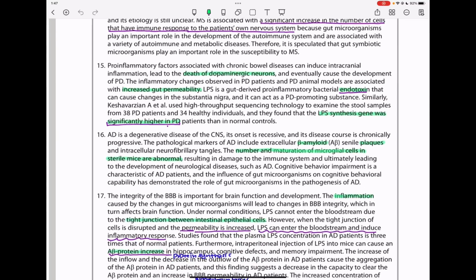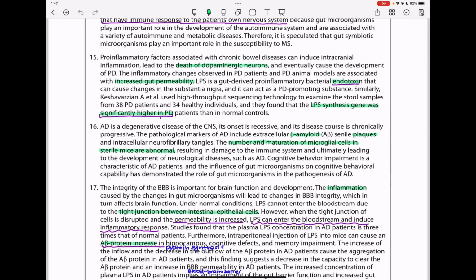In paragraph 16, Alzheimer's disease is a degenerative disease of the central nervous system. Its onset is recessive, and its disease course is chronically progressive. The pathological markers of AD include extracellular beta amyloid, senile plaques, and intracellular neurofibrillary tangles. The number and maturation of microglia cells in sterile mice are abnormal, resulting in damage to the immune system and ultimately leading to the development of neurological diseases such as Alzheimer's disease.